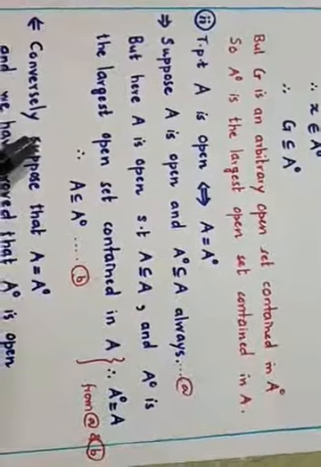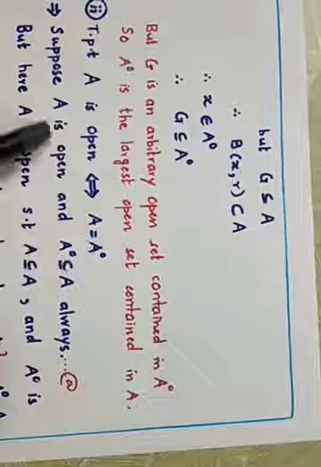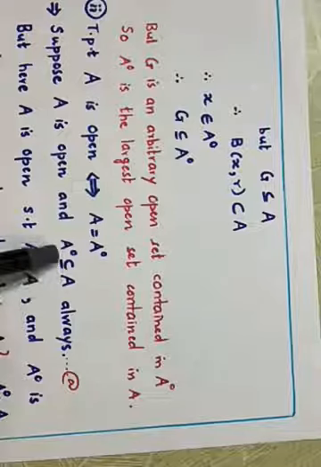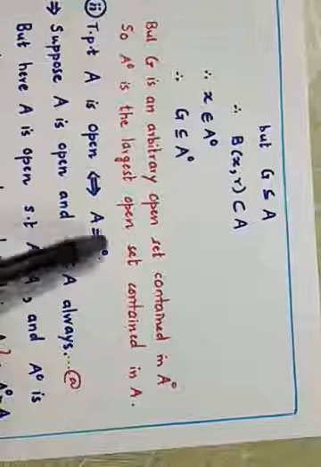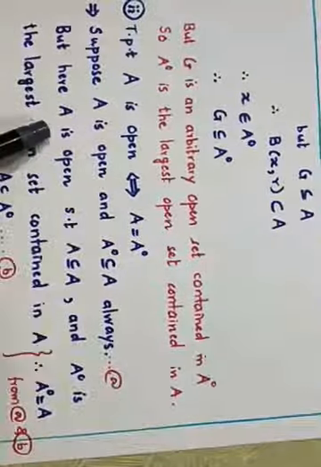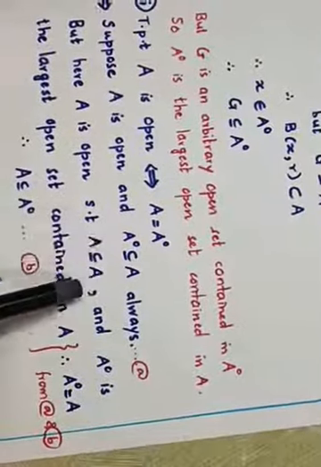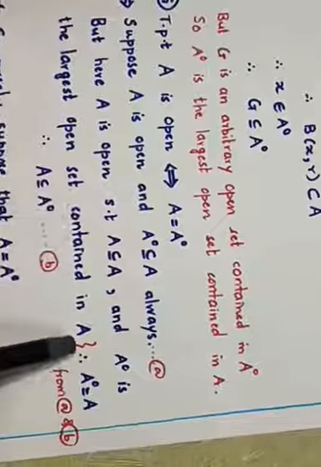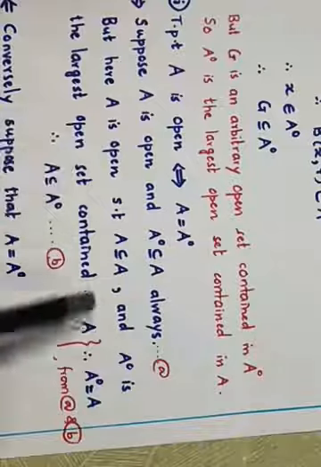And then coming to the next result, A is open if and only if A is A interior. Suppose A is open. By the definition of interior of a set, the interior is always contained in A. So to prove that these are equal, I need to prove that A is a subset of A interior. Here A is open, and A is contained in A itself, and A interior is the largest open set contained in A.